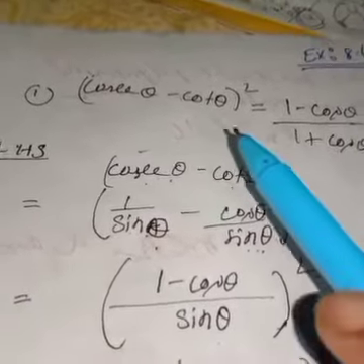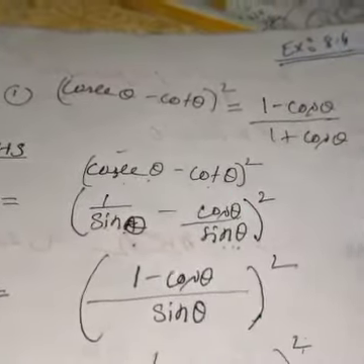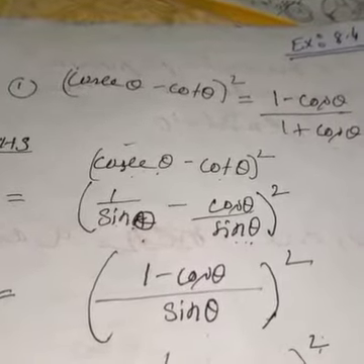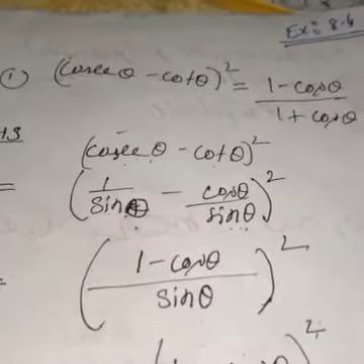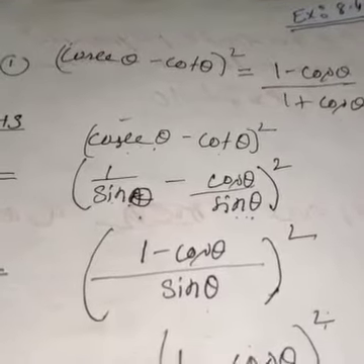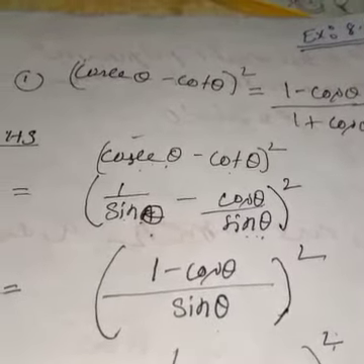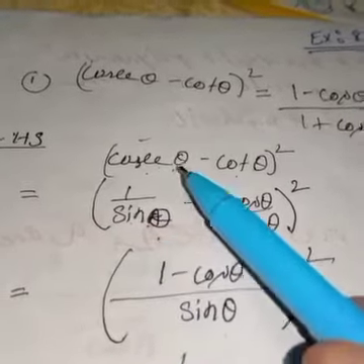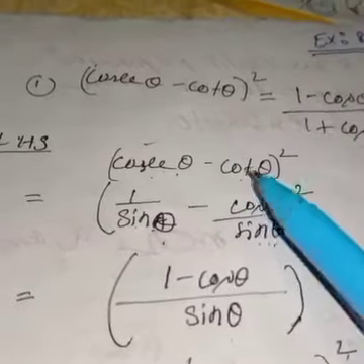Okay, so here I am taking the left hand side, (cosec theta minus cot theta) whole square. Already I told you that to solve this kind of sum, the general step is to try to express the ratios in terms of sine and cos. Always you cannot do it this way, but maximum times you will get the answer. The ratio of cosec theta is 1 by sine theta, so I have written 1 by sine theta minus the ratio of cot theta, which is cos theta by sine theta.